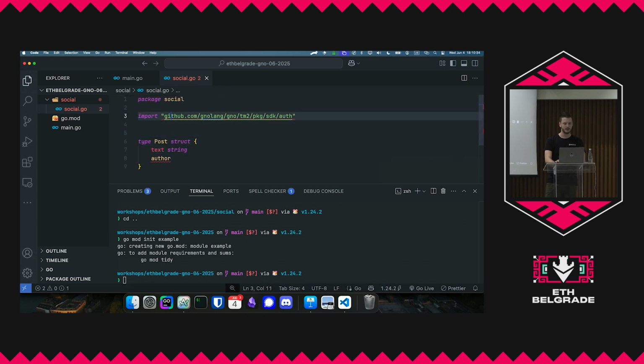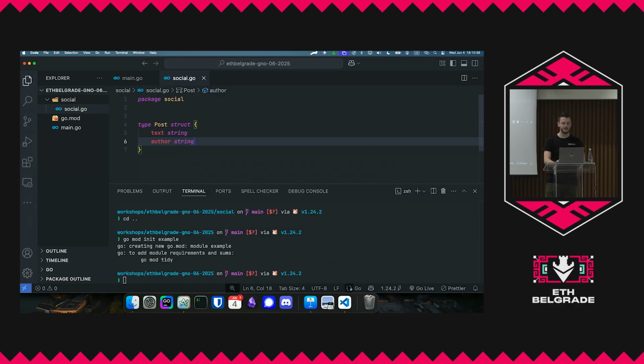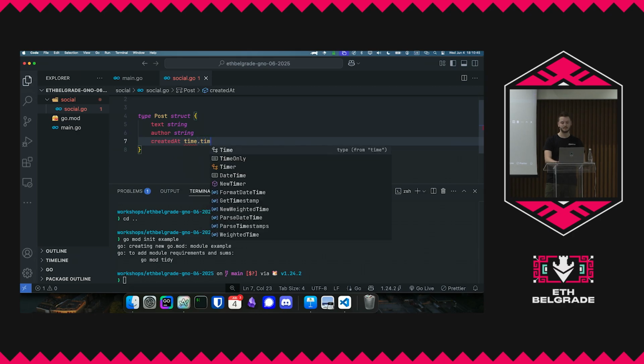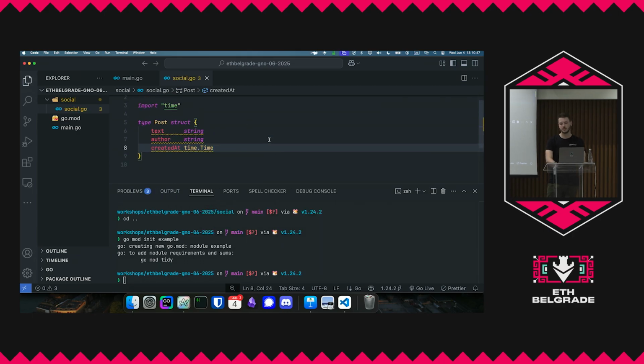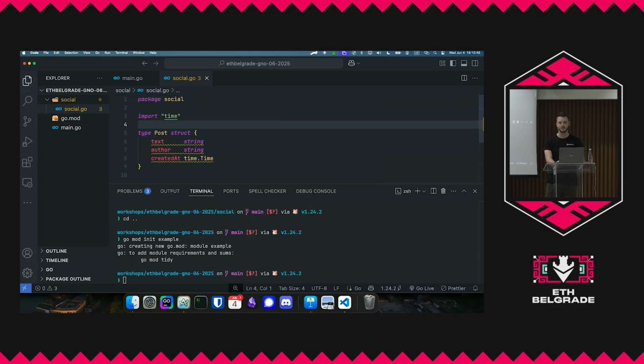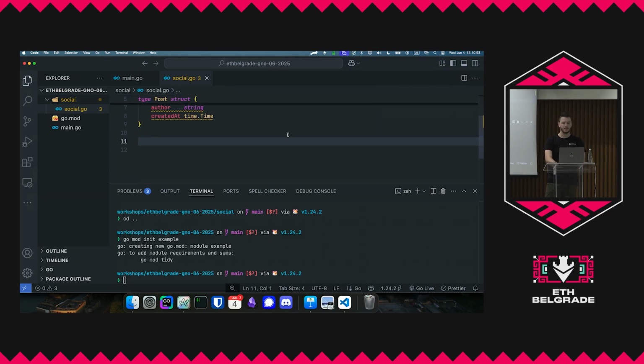Oops, that's an automatic import. Never mind. So an author, let's make it a string, and also has like a created at, like when it was created, right? And this is time.Time. So this is a built-in one of the standard library packages for Go. So this is quite a familiar thing if you know any Go.